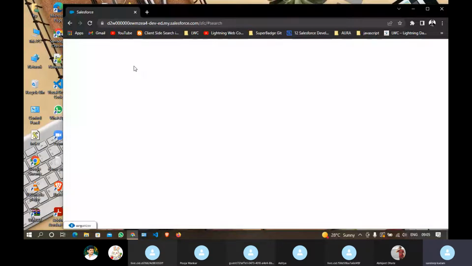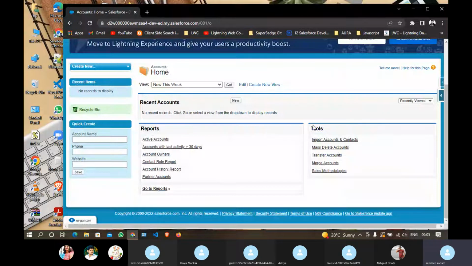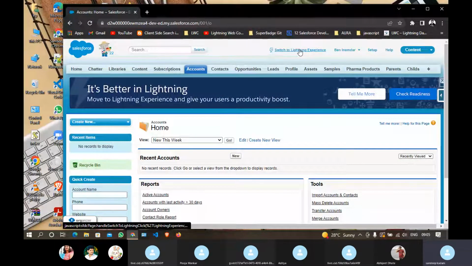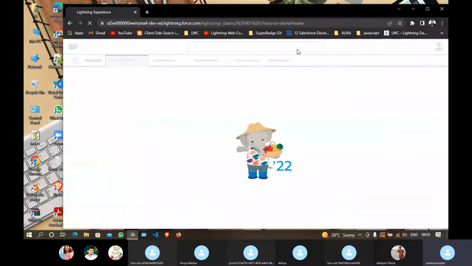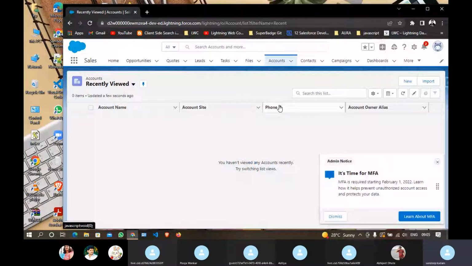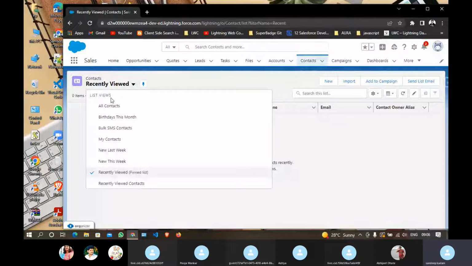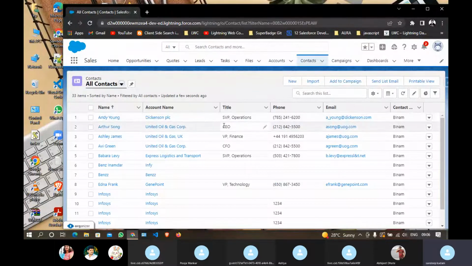Instead, LWC is currently used by new projects. If you are assigned to an old project, then you will come across Visual Force and Aura. Now you can see these are the tabs, this is the UI. Let me go back to the Lightning Experience. The Lightning Experience is all developed in Aura. You can see all the components are different, and this looks very modern, list views, buttons, right?